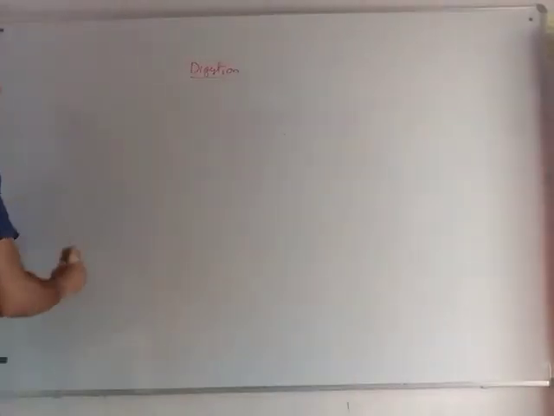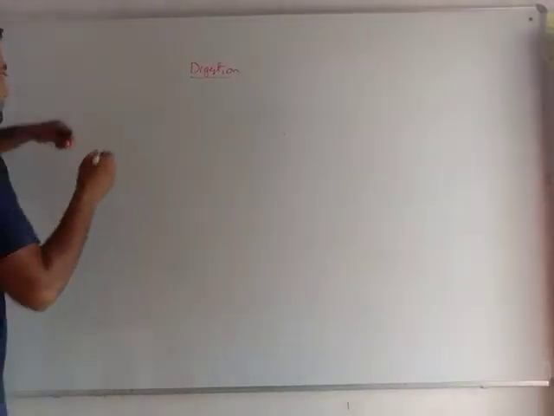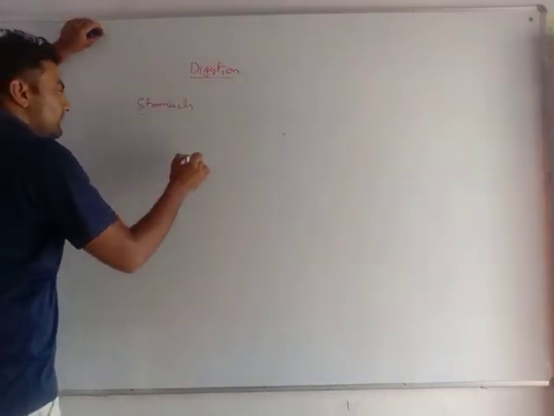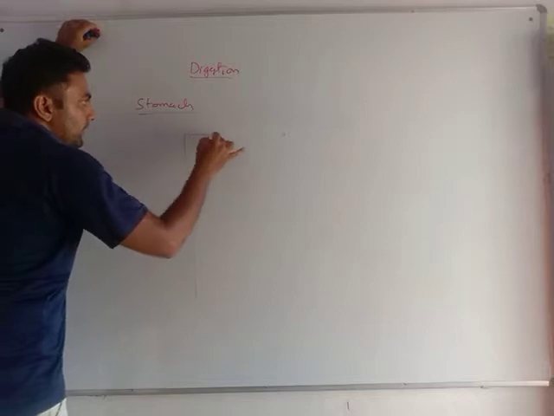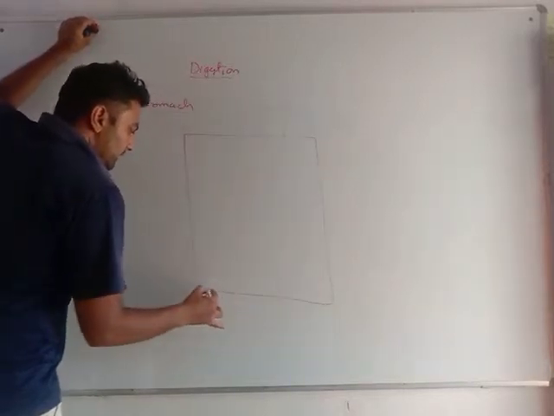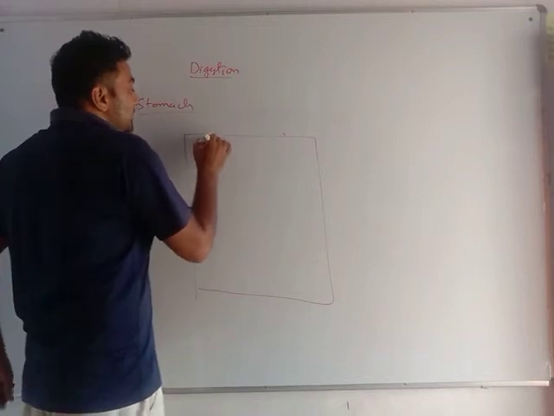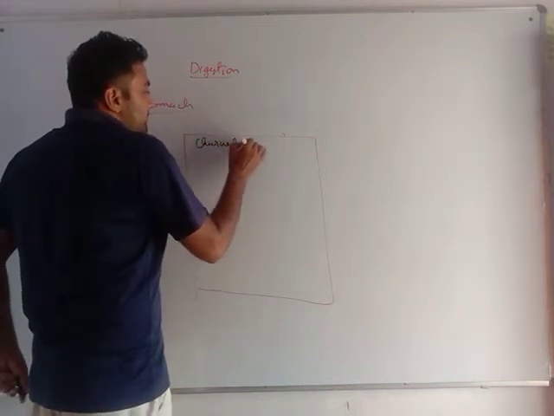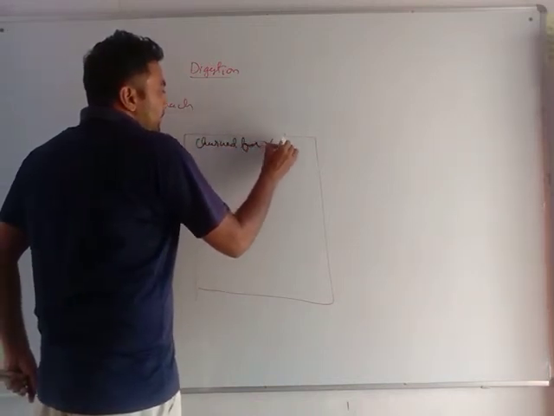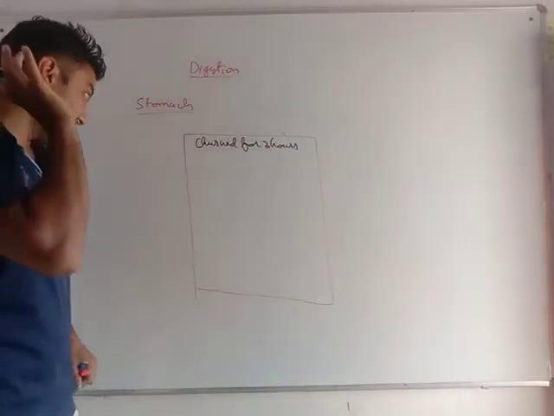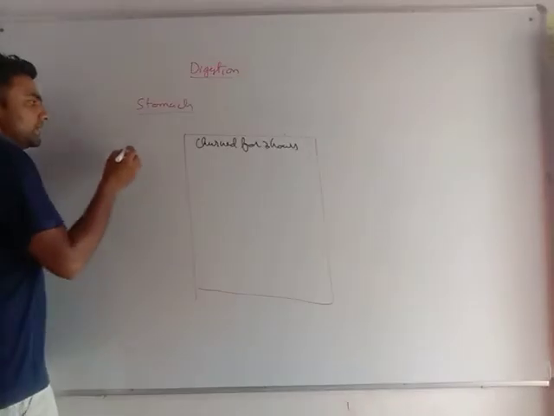As this food goes into the stomach, food stays in the stomach for 3 hours. It is churned for 3 hours, continuously churned. Okay. Very important.